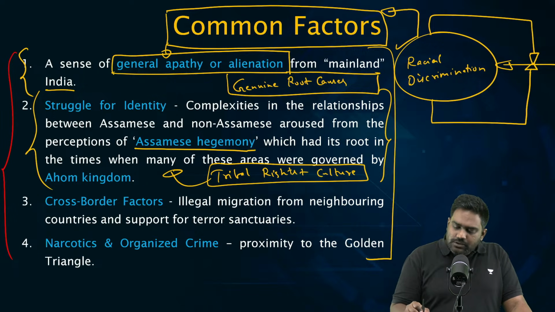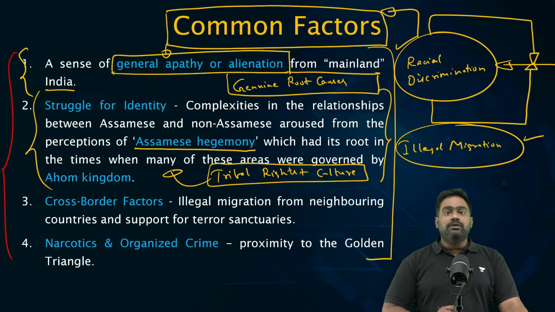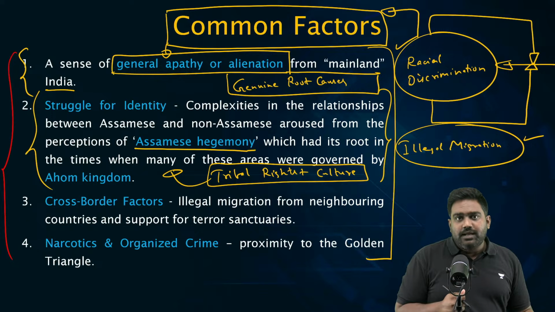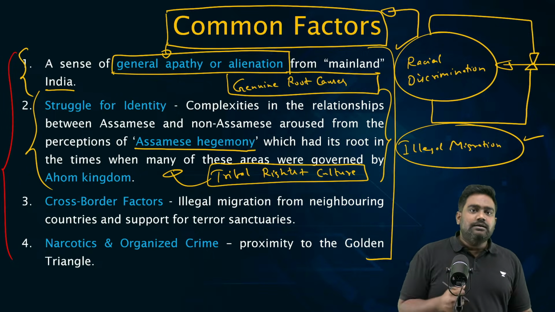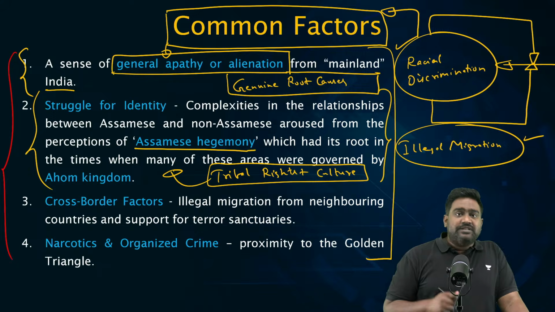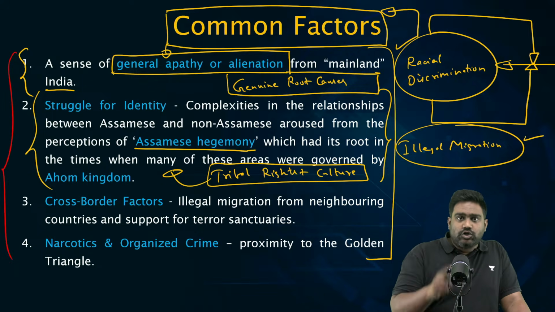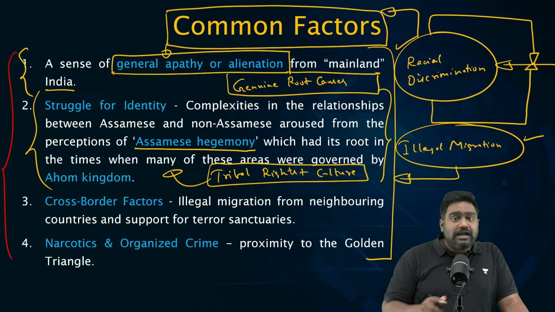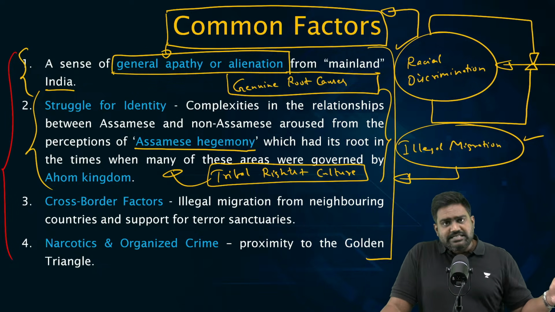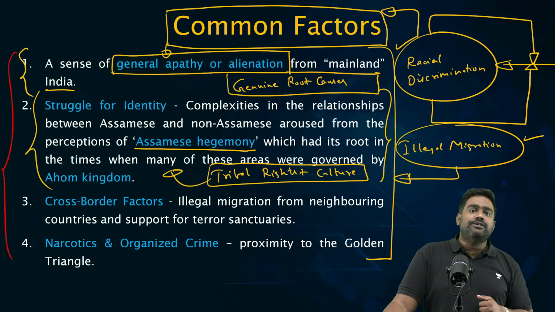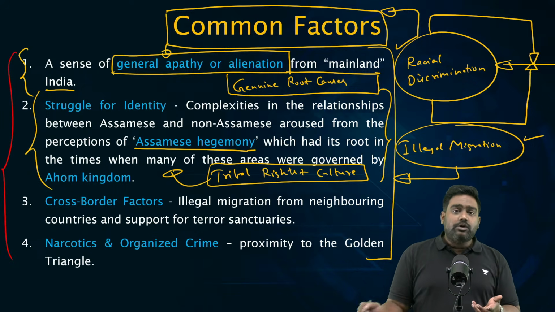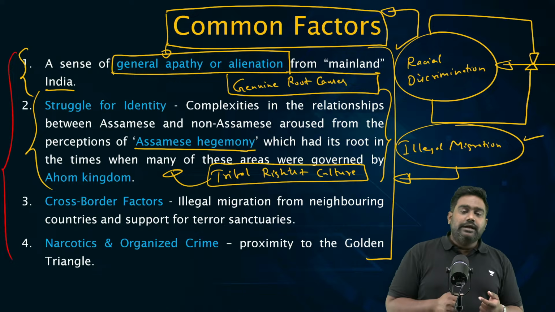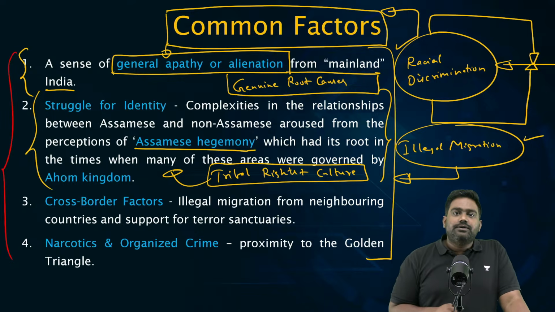You have to talk about the challenge created by illegal migration, the rampant illegal migration from Bangladesh and from Myanmar as well. This has been seen as a threat by the native tribal groups and ethnic groups. They see the outsiders as a threat for their land, their resources, their opportunities, their culture, their language, and their identity. And the governments have failed to check this influx of refugees and later illegal migrants. So this has been a contributing factor because this results in changes in demography. It results in socio-ethnic problems, turning into tensions between different communities.